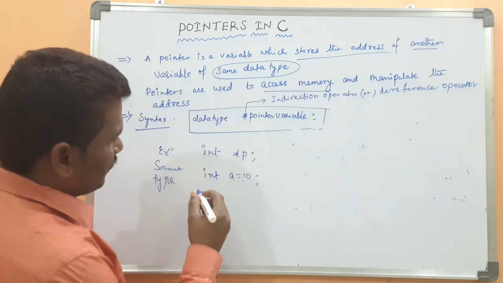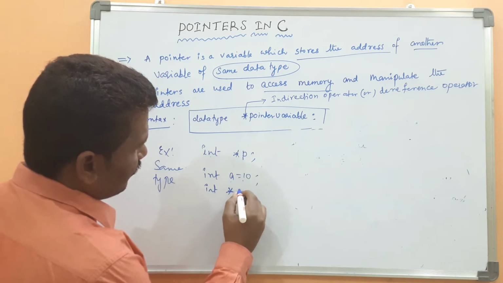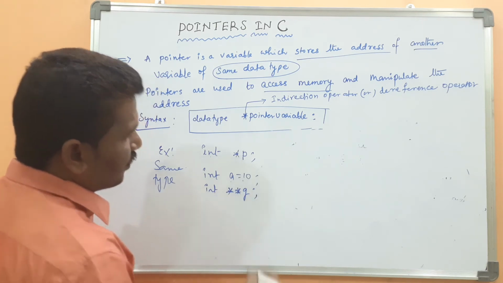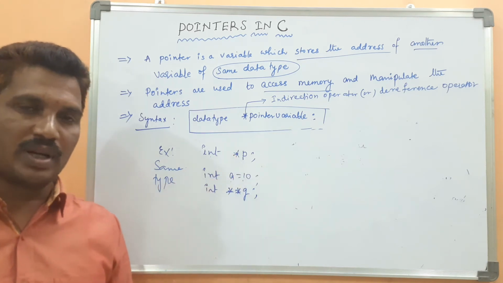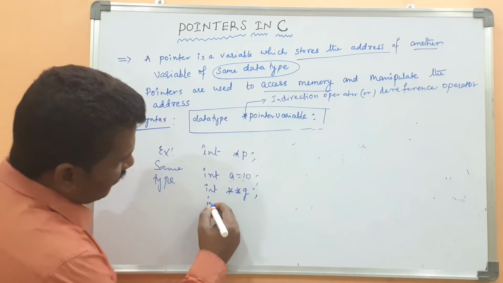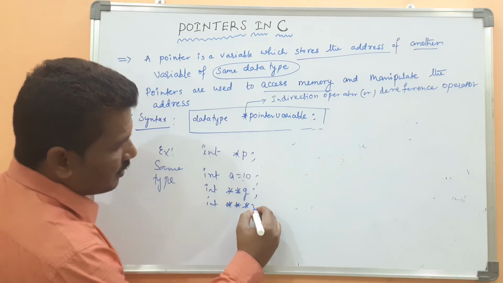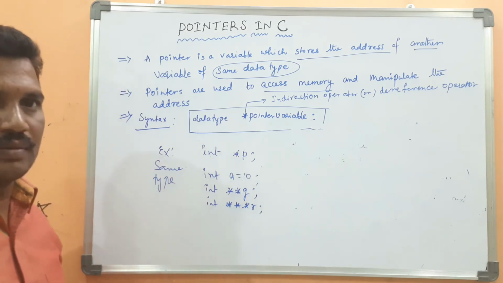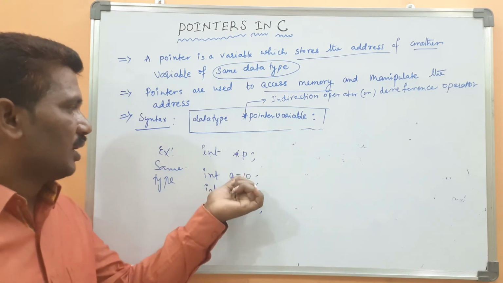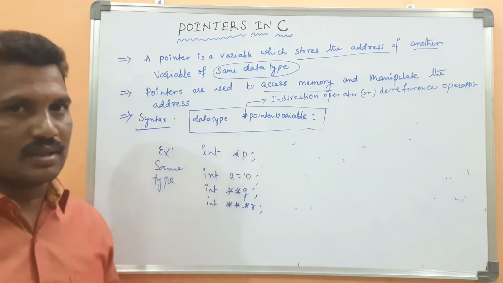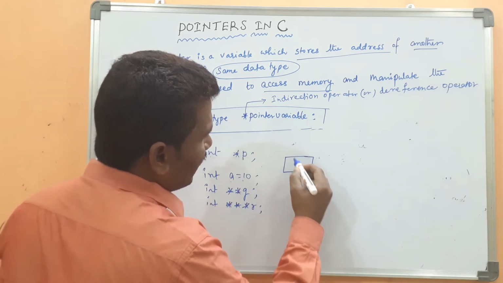Here int, q is a two level of indirection operator, p is one level of indirection operator. Here another one I want to take, three level of indirection operator. Previously we did the example of one level of indirection operator with an integer. Here suppose it is an integer, then it is a.